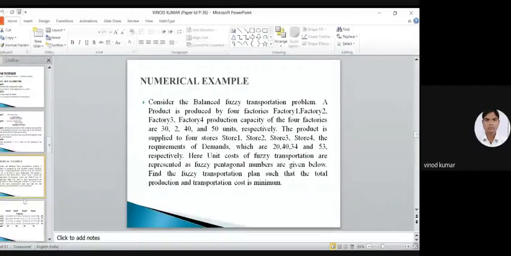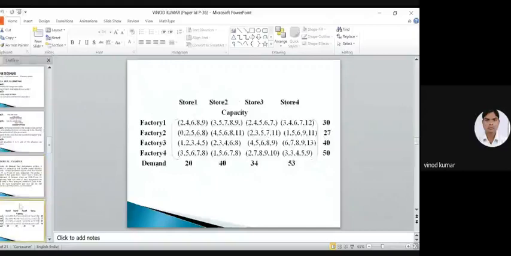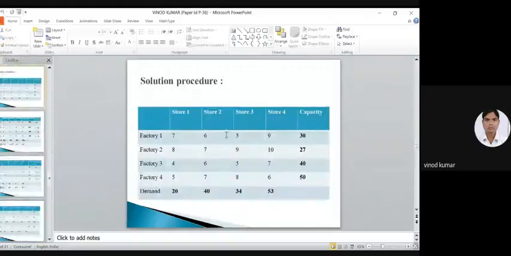Finally, this is the given problem, and this is converted into the transportation table. Try to conclude it.